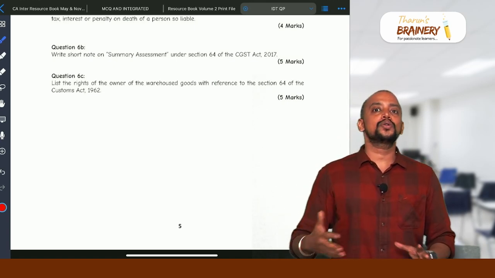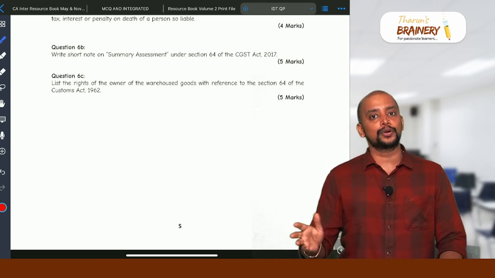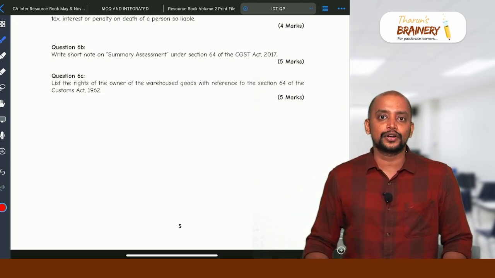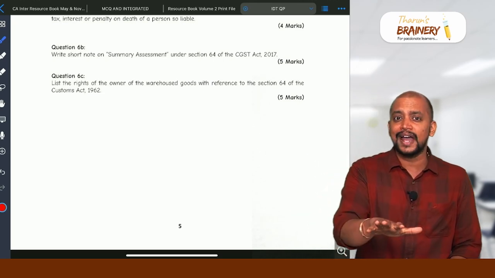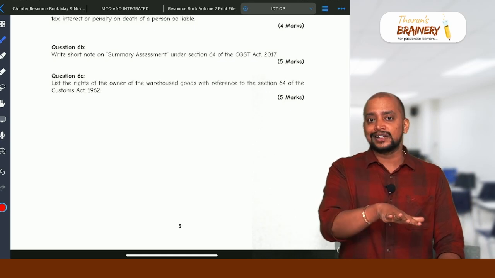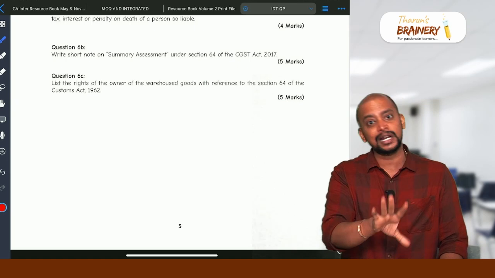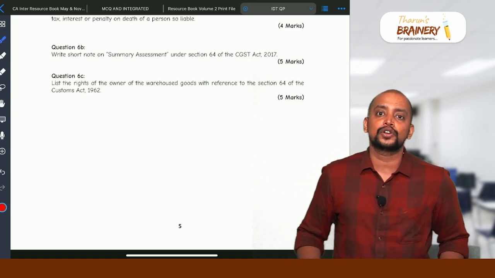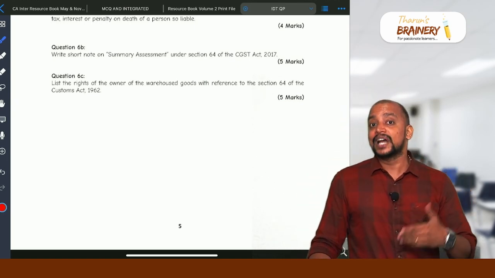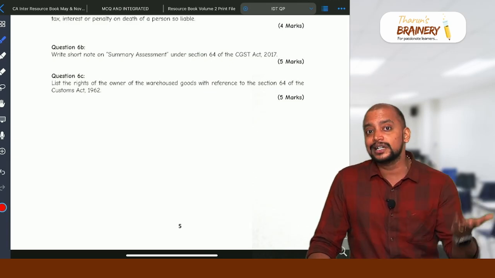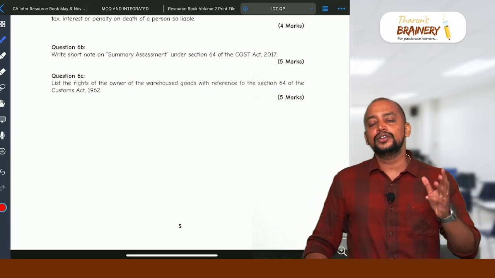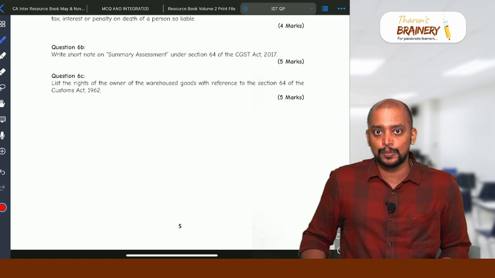Then one more course which we have launched is Excel Pro. This Excel Pro is for students who, if you have already learnt it in articleship, then it is not required. Otherwise, maybe some students would not have done articleship that great or would not have learnt Excel that well in articleship, then you should attend this particular Excel Pro course.